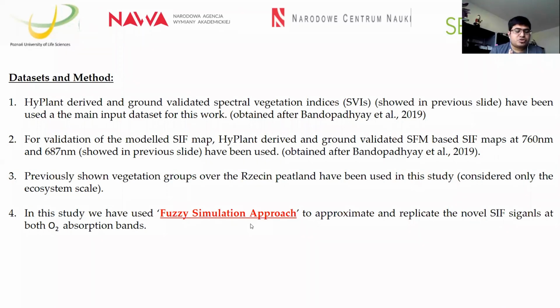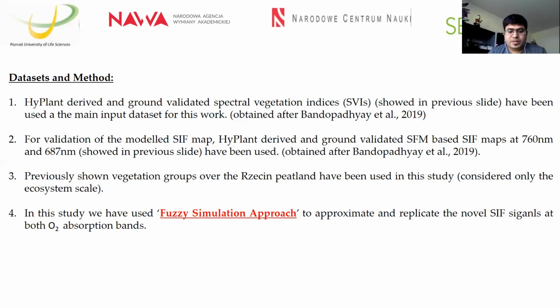In this study, we used the same data sets for the model simulation, and we considered the vegetation groups only at the ecosystem scale because we don't have any good relationship at the plant community scale, so I didn't consider that for the next level. In this study, we have used a fuzzy simulation approach to replicate the novel SIF signals at both oxygen absorption bands, 760 and 687.